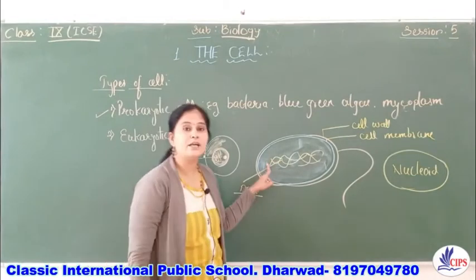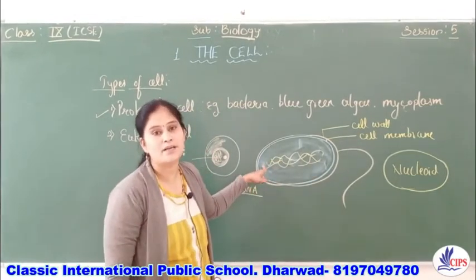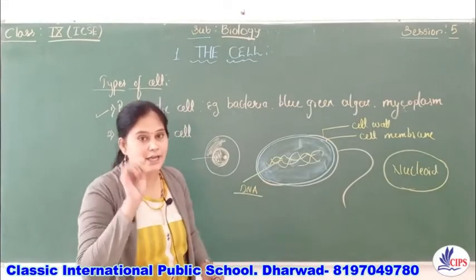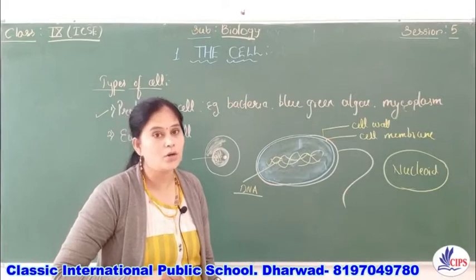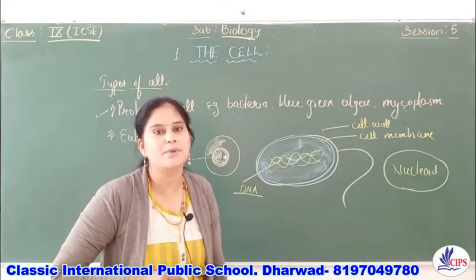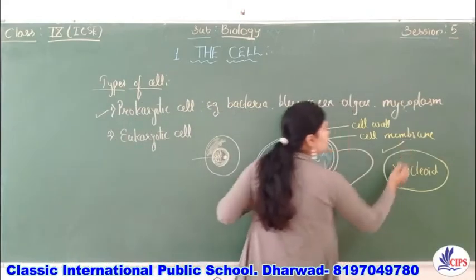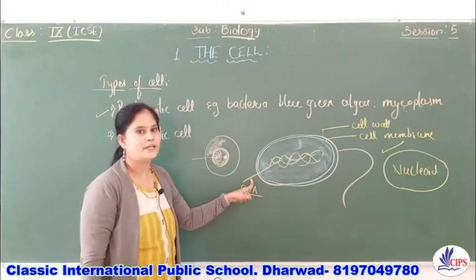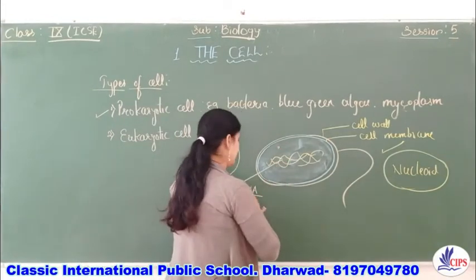The genetic material is scattered in the cytoplasm itself. They have a primitive nucleus, or we can say that no true nucleus is present, and such a nucleus is called a nucleoid, right?